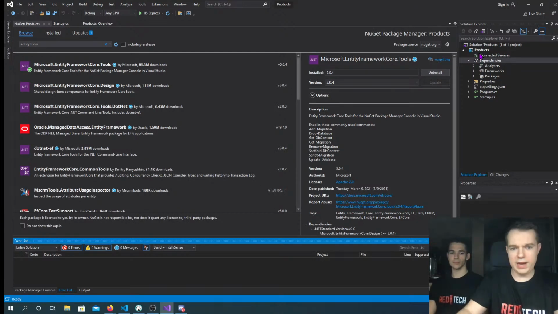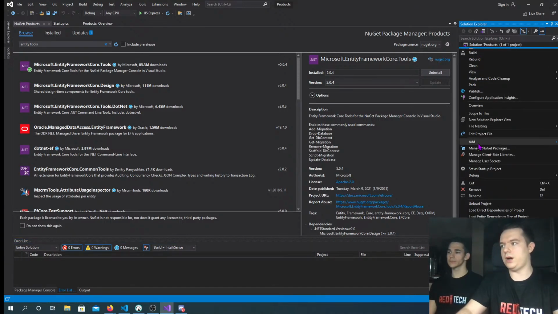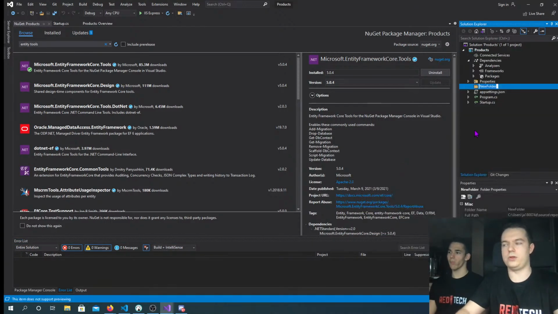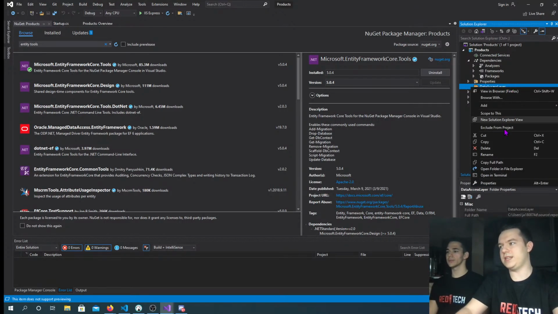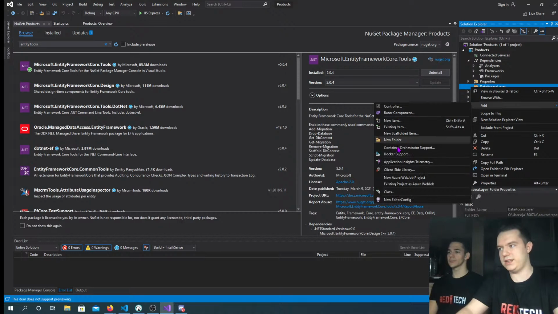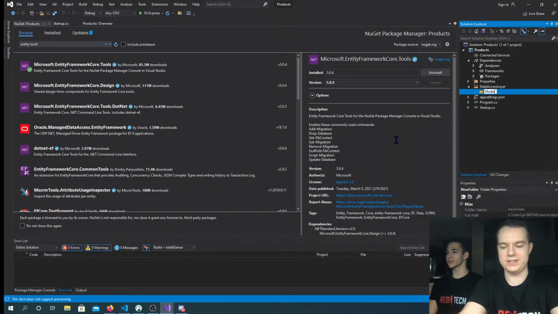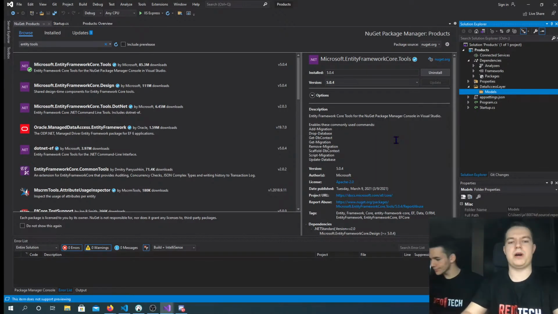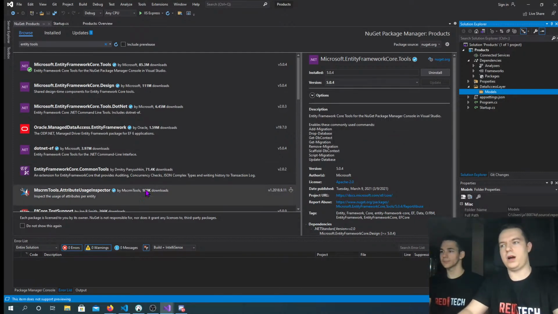Now that we've installed everything, let's make a new folder that we'll call the data access layer. We are going to touch on why we are calling it that later, but for now, let's do this. Then inside that folder, let's add a new folder for models. This is where we are going to keep our classes.